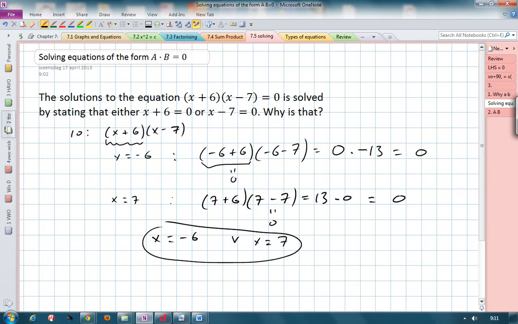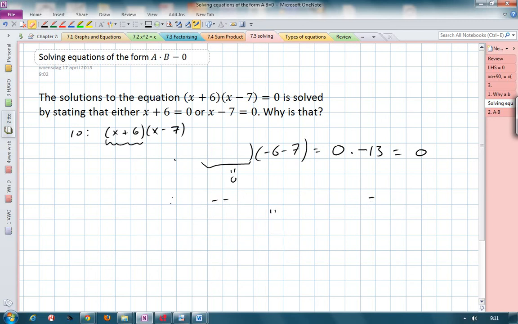But in general, we've kind of guessed the solutions by looking at the bracket. In general, what you want to do is state the following.